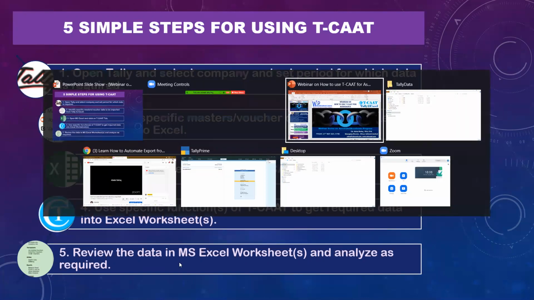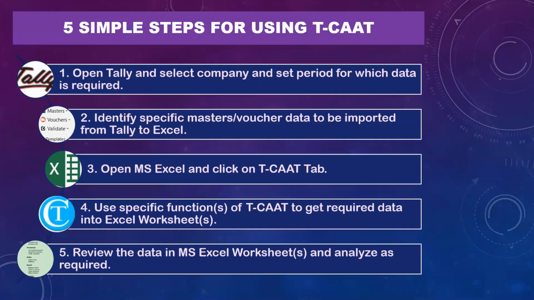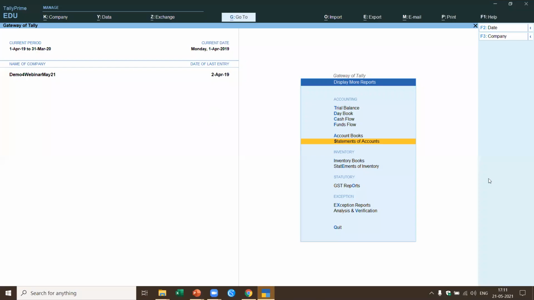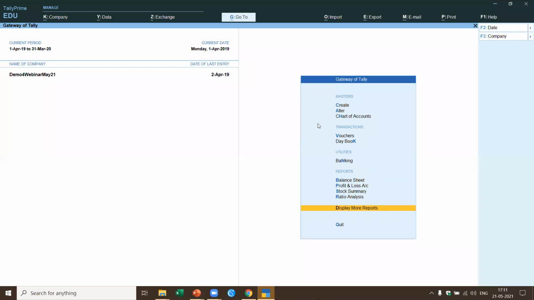Now I'm coming to first step, Tally, which means in this case, I open Tally and I opened the company for this particular period, 1918. Okay, so it means I've already done the first step. Open Tally and select the company and set period for which the data is required. That is done. Identify specific masters or voucher data to import from Tally to Excel. Let me come here. I come to Tally. Now let's say I want to pick up transactions pertaining to the daybook of, let's say, I want to pick up all transactions pertaining to payments. Now let me see how many payment transactions are there.